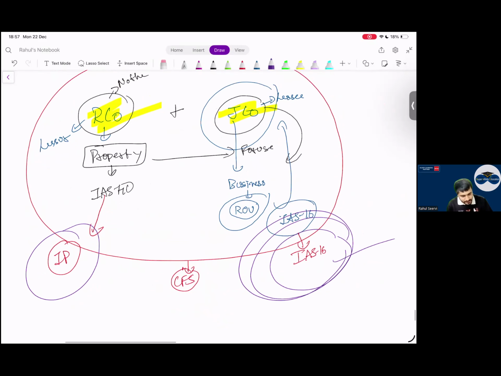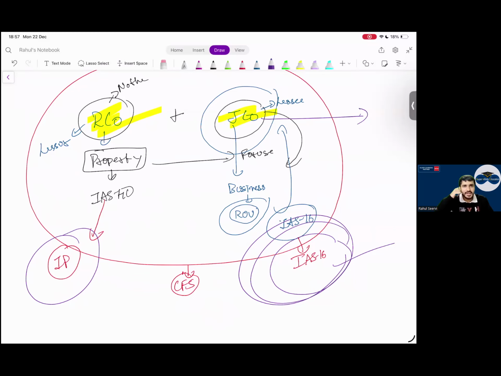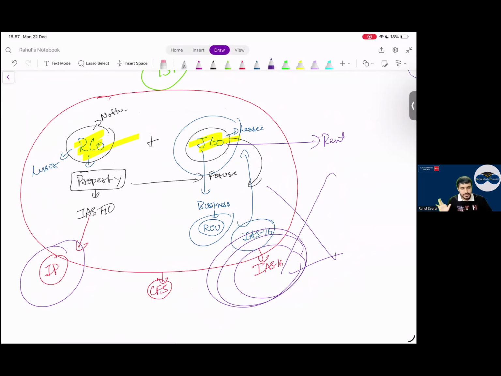But if I say, everyone, Jio company's business is regarding recharge, and Jio company has given this to someone else on rent. Listen to me, understand, digest it first. I say Jio company is not using it for business purpose. Let's say his son is taking a property from his dad and giving that property to his friend on rent. So what is the company doing here ultimately? Business, or is it an investment then? Investment, IP. I don't go into so much detail; from an example point of view, I've explained.